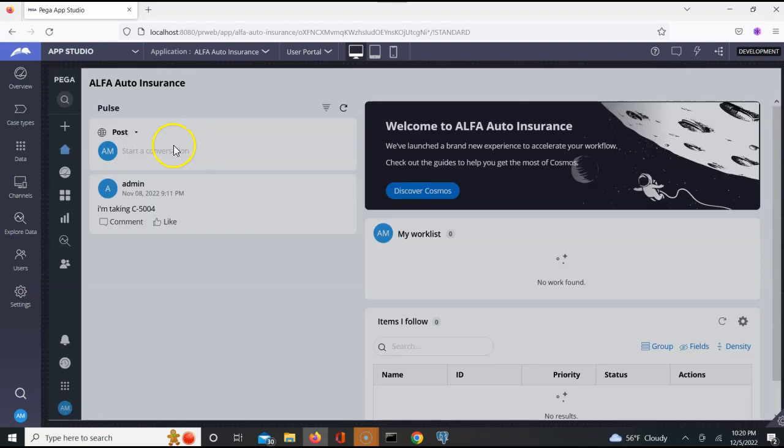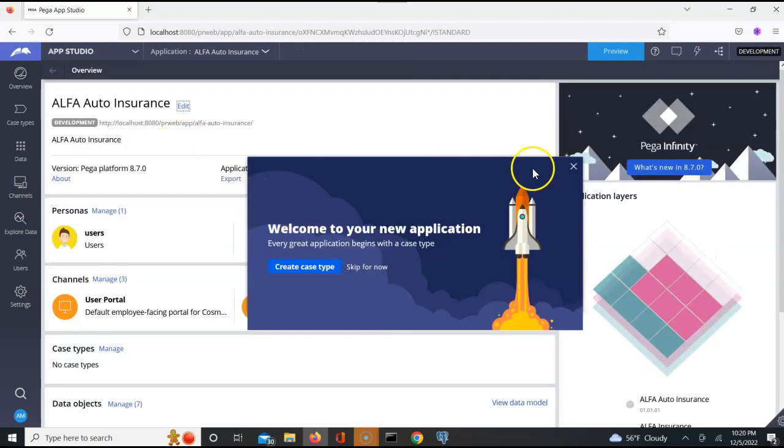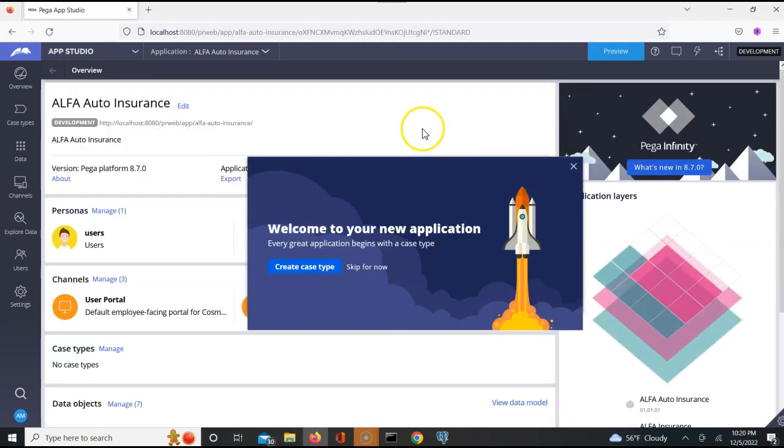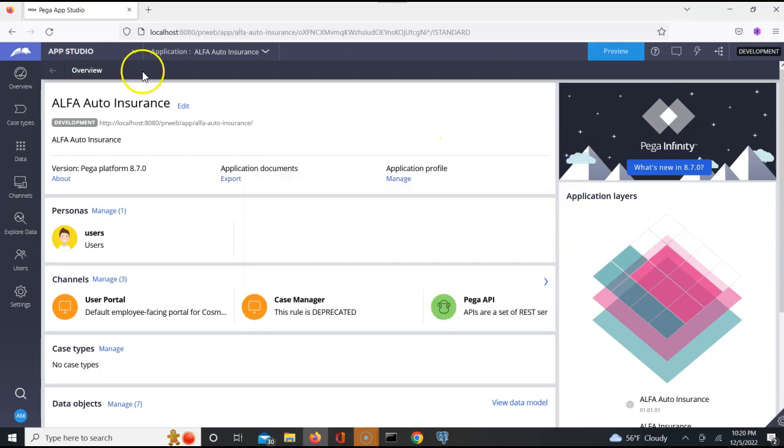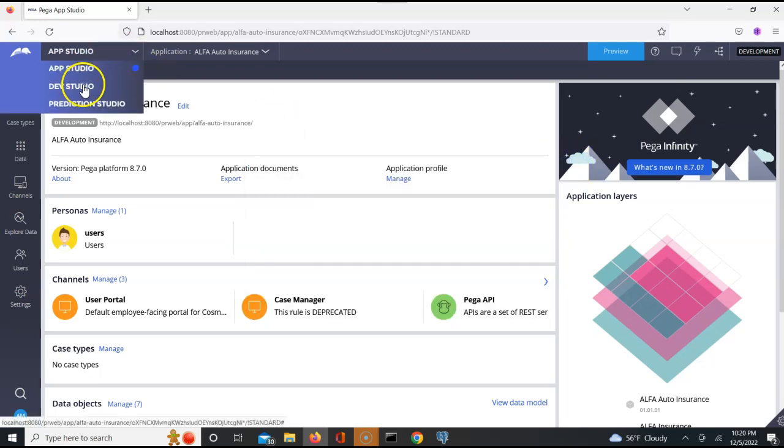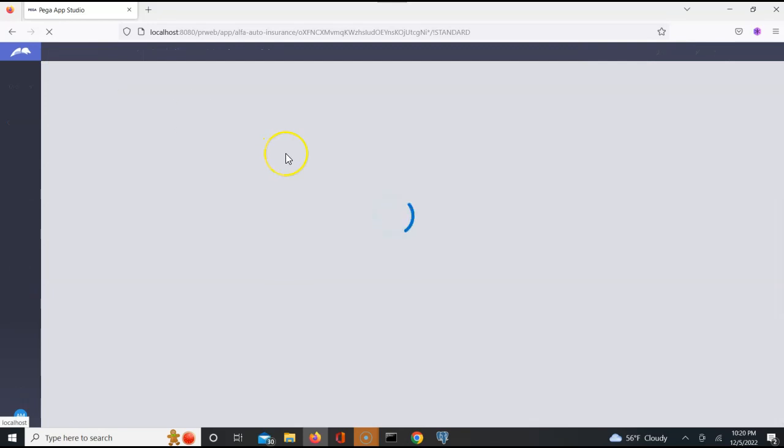Log off and log in. All we want to do is identify. Close this guy. Go to the dev studio and access the user portal.